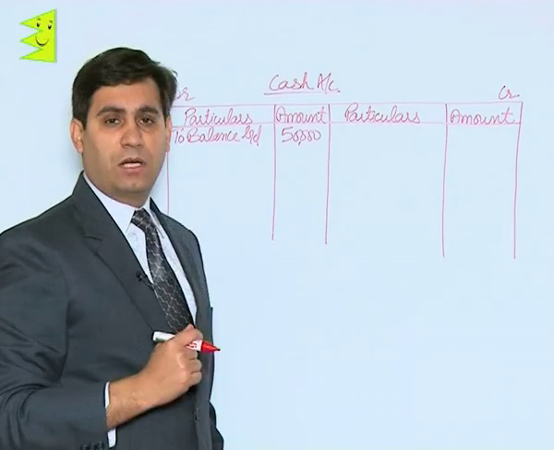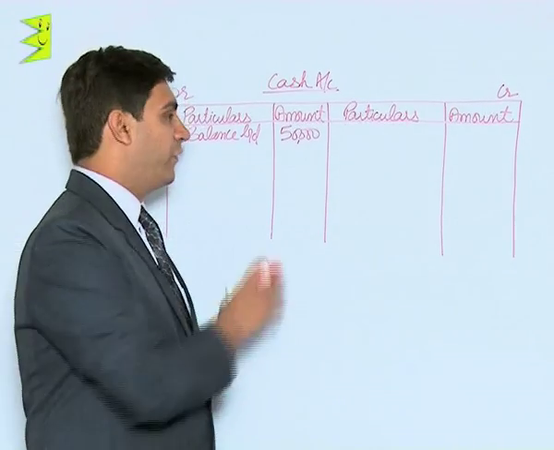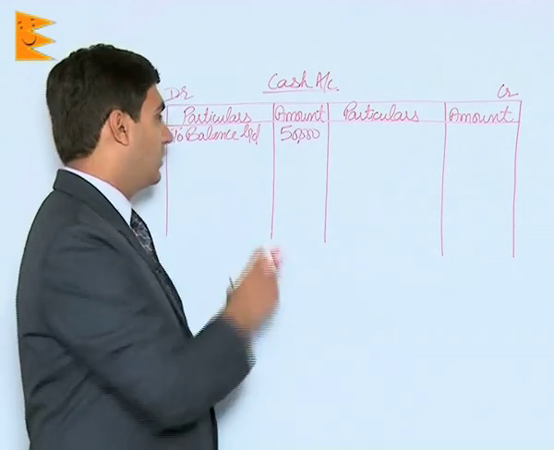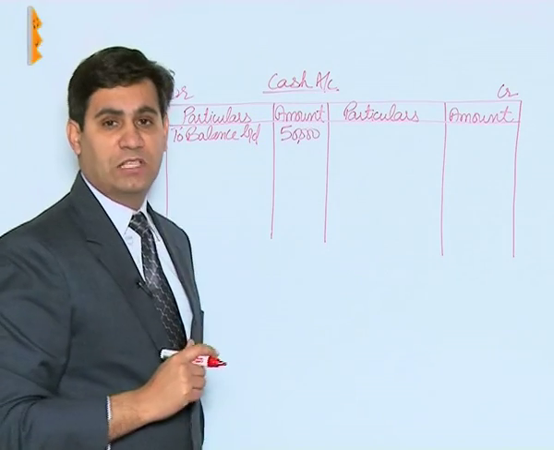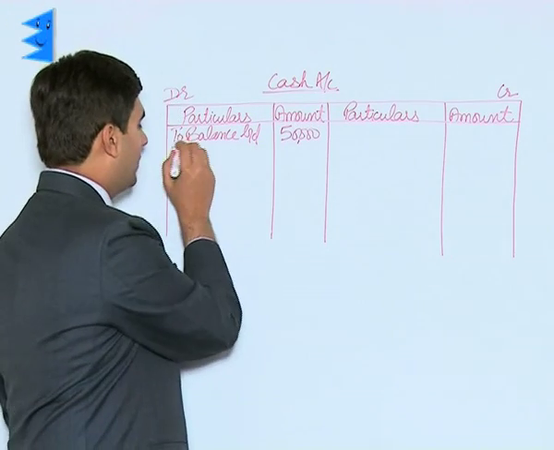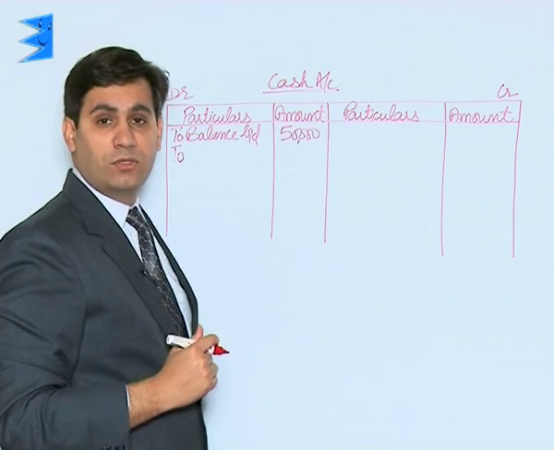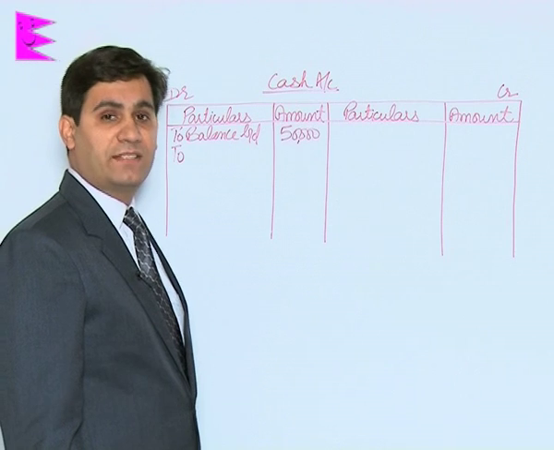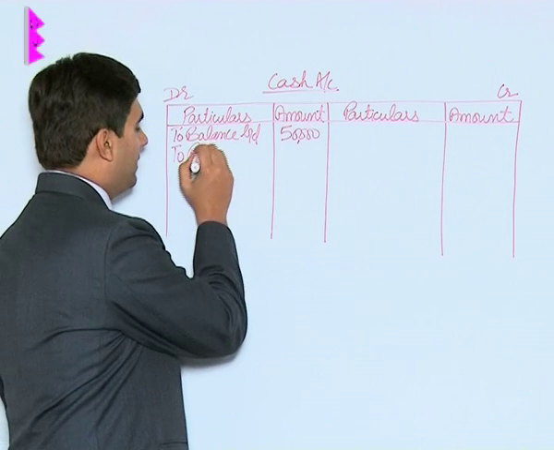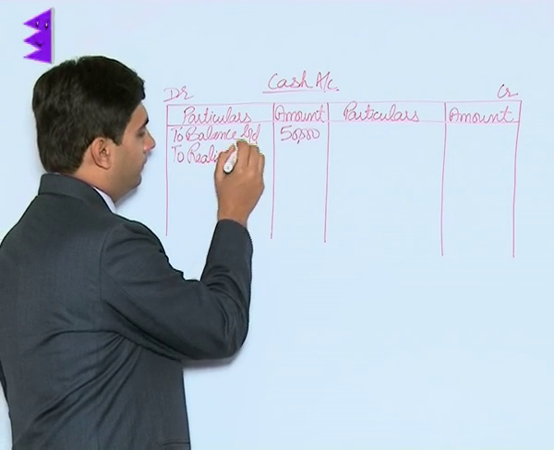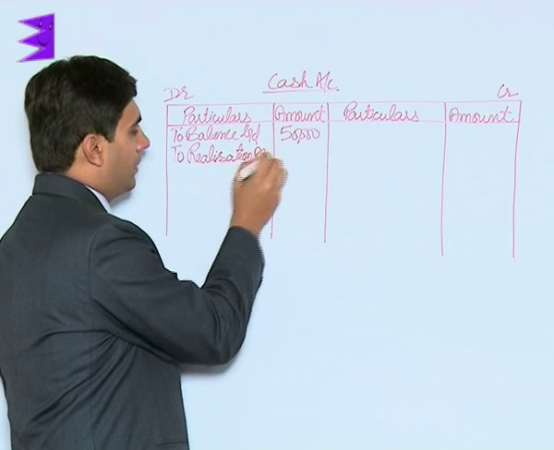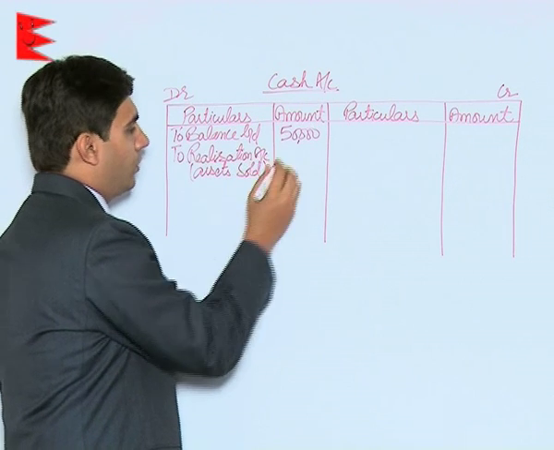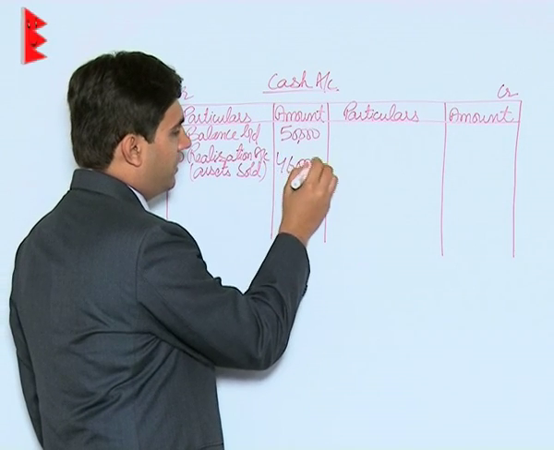Lastly, coming to cash account, there was a balance of 50,000 as reflected in the balance sheet. Now cash is an asset, so on the debit side, to balance brought down 50,000. Besides this, students, on the credit side of realization, you can see that there was a realization of 4,60,000 on account of assets sold. So to realization, that is assets sold, 4,60,000.